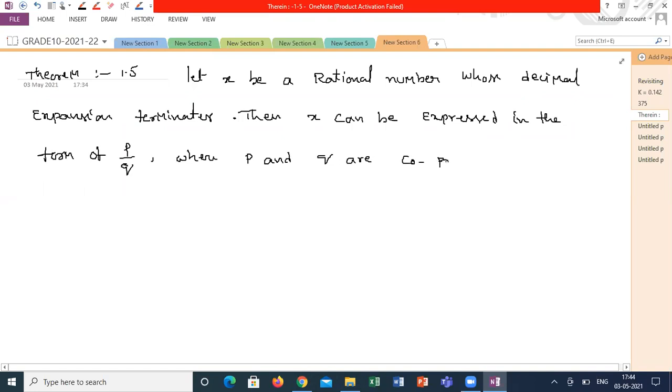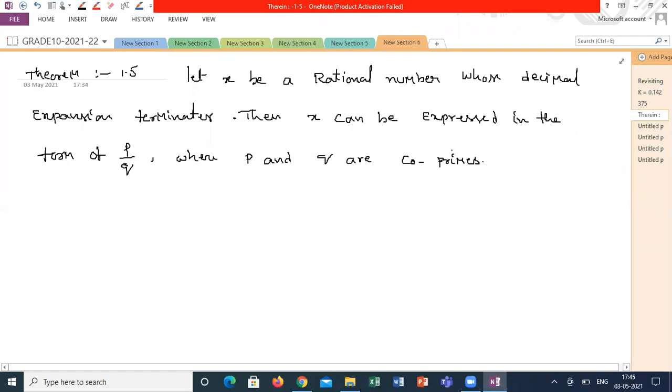What is the meaning of co-primes? So I'm asking, what is the meaning of co-primes? That is a question asked by me. Consecutive prime numbers, for example, 3, 5.